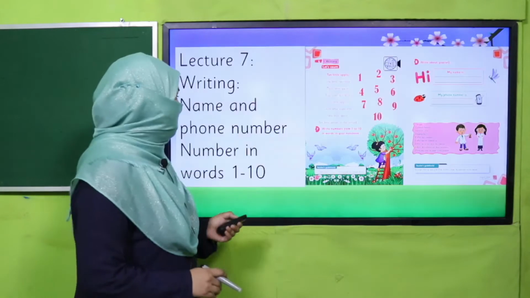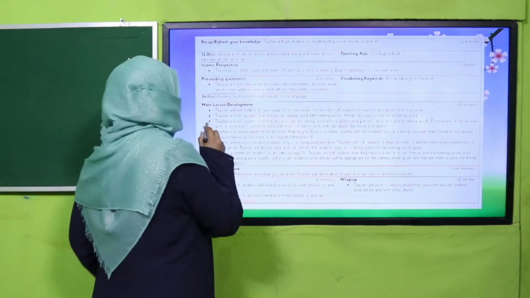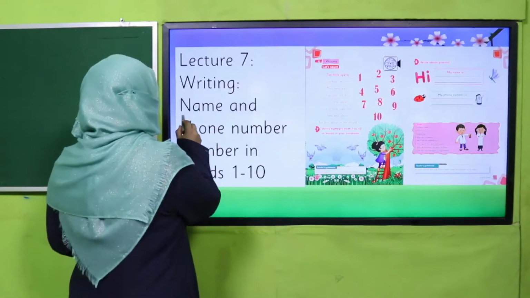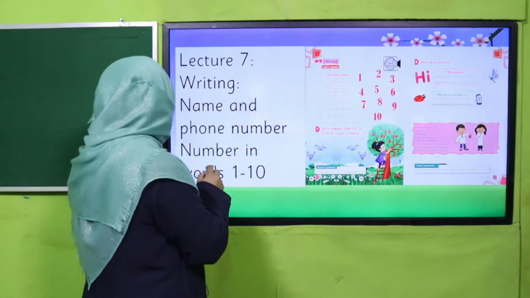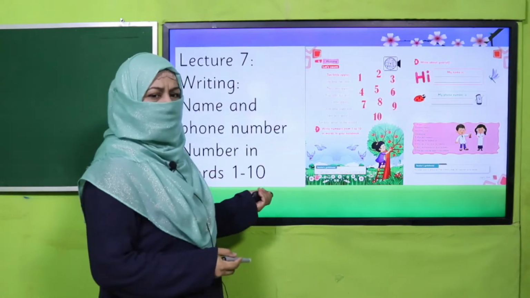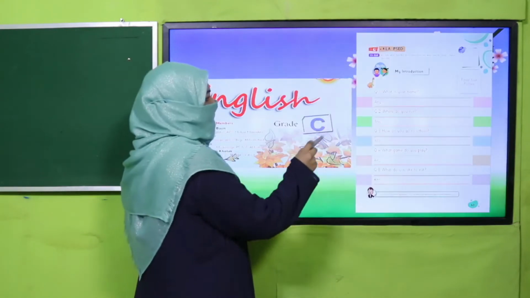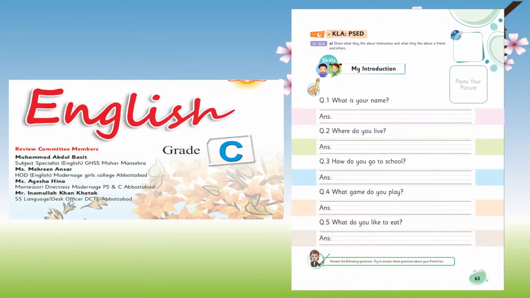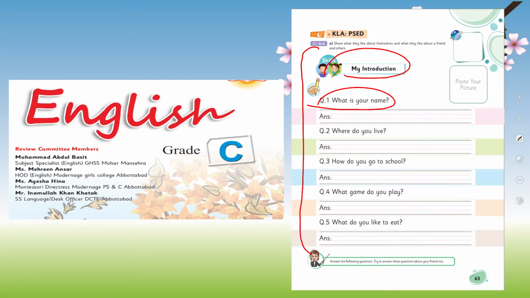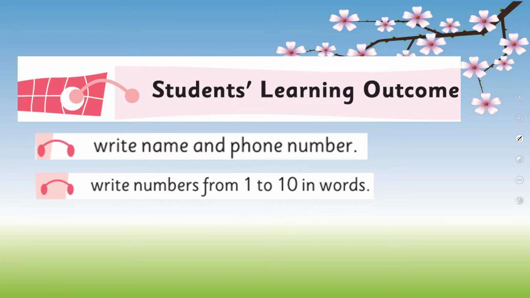Yes, my dear children, today under the title of writing, we are going to learn how to write name and phone number and numbers in words 1 till 10. Before this, in English for grade 1, you have learned how to write introduction, your name and many more information. I hope you remember, and we are going to extend the practice and we'll write name and phone number and we'll write numbers from 1 to 10 in words. These are our today's SLOs.